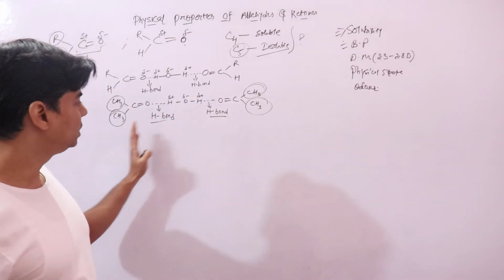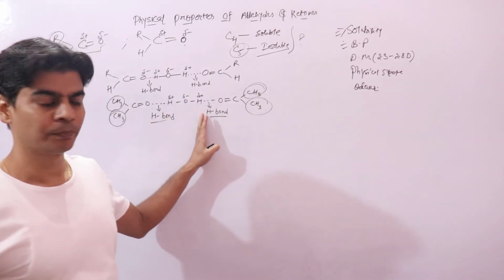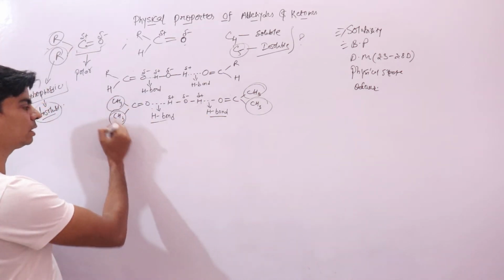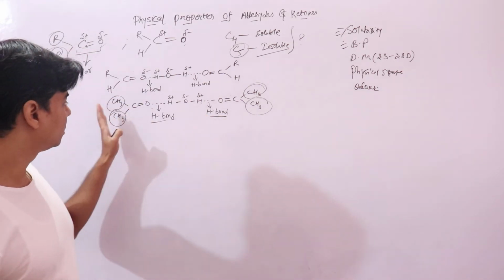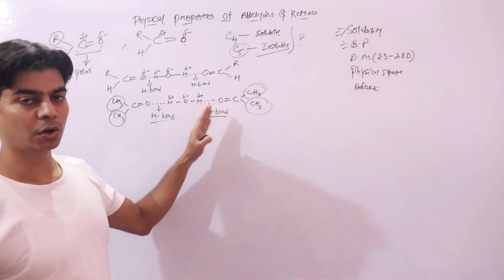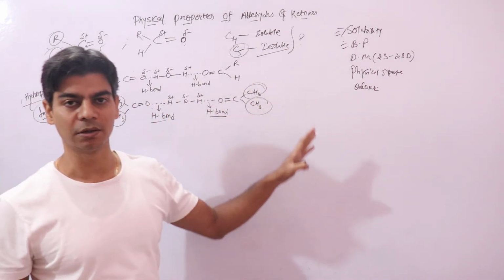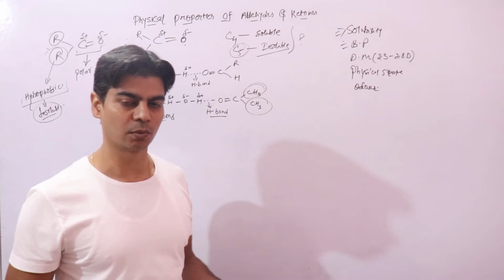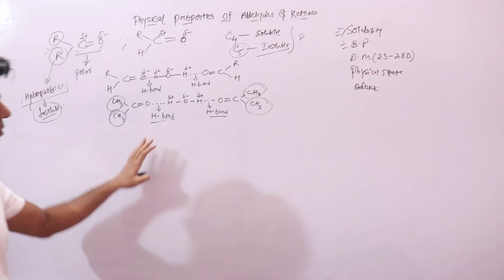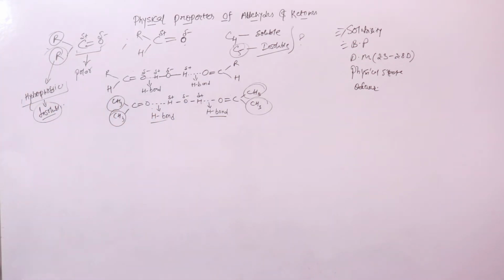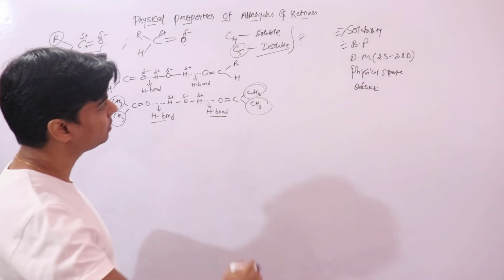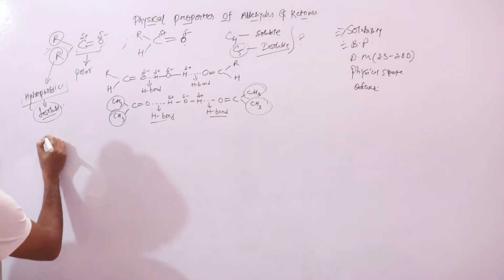That is why these molecules are soluble in water. But when this hydrophobic part keeps increasing, the hydrogen bond is not able to hold these molecules together, so the higher ones are insoluble in water. This is the reason for the solubility. Now let's look at the second property, which is your boiling point.